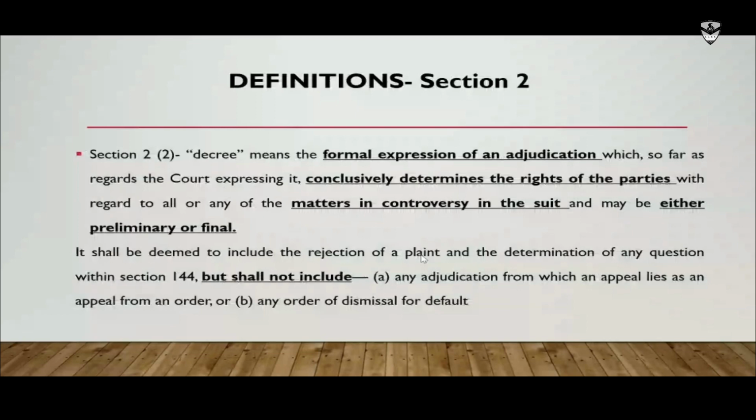In the formal expression of that adjudication, the court conclusively determines the rights of the parties with regard to all or any of the matters in controversy in the suit. In a suit, there can be more than one controversy involved, or it can be one. Whatever it may be, if the court formally adjudicates